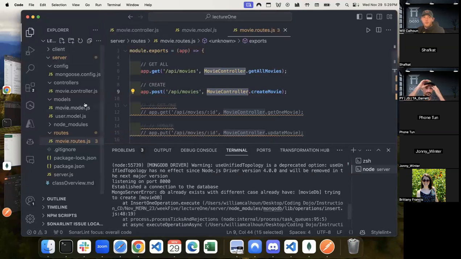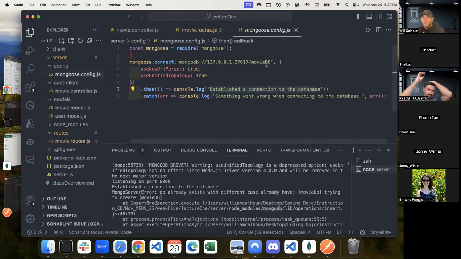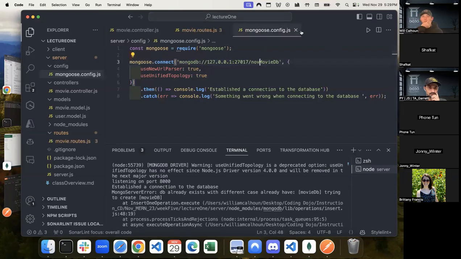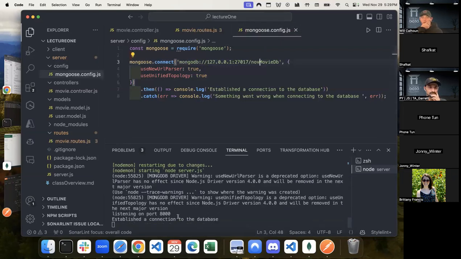So there's two things we could do. We could either go in here and change this to the same DB, but let's do something like, just for the sake of it, new movie DB. Or let's say No Movie DB for November. That's what this class is. Okay, so now I've established a connection to the database. Let's go try running it again.